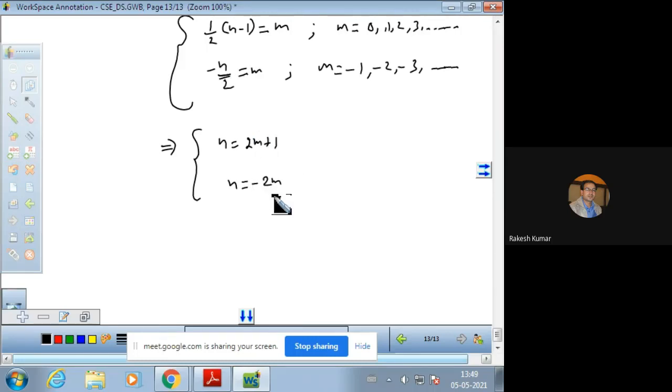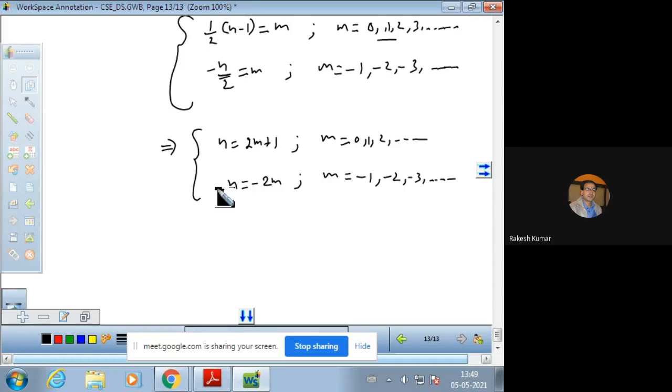This is the case for m equal to 0, 1, 2, and so on, and the second one is the case for m equal to -1, -2, -3, and so on.